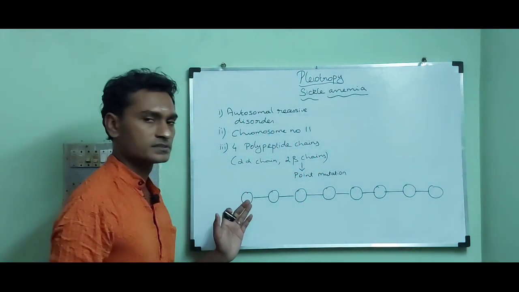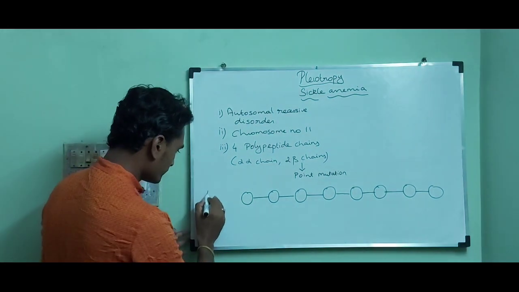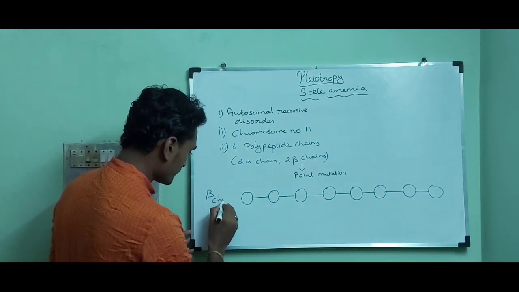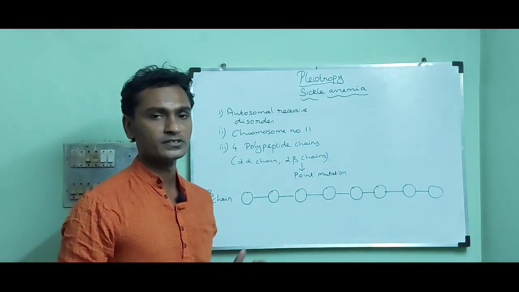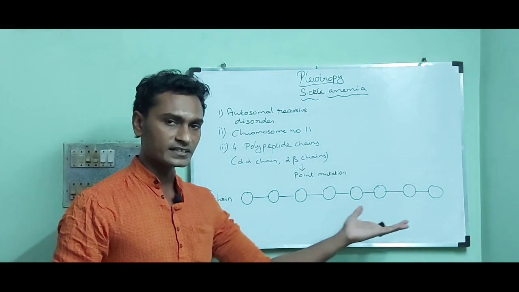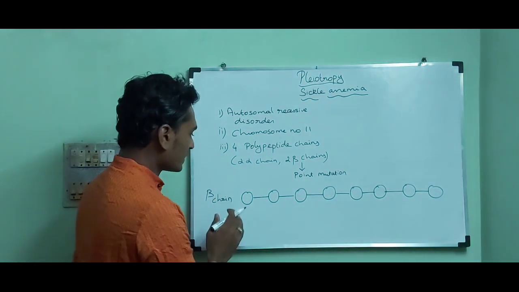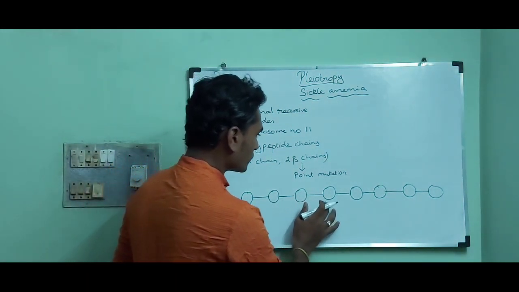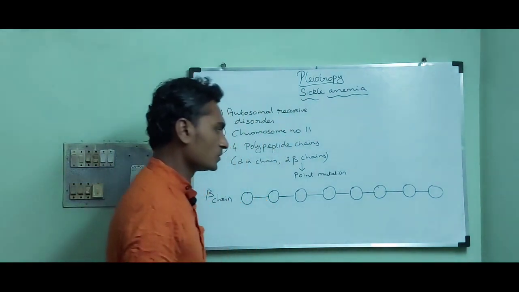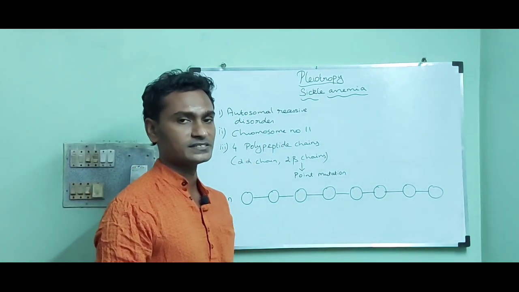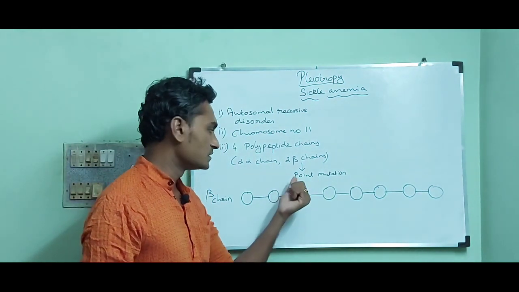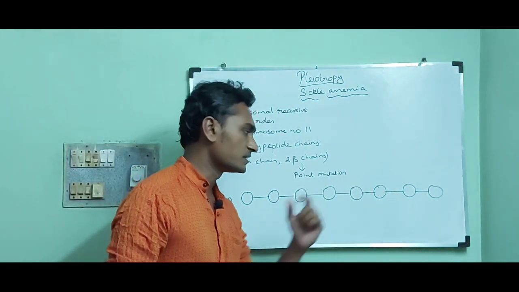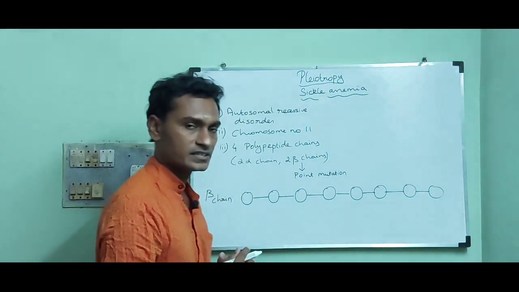So this is a beta chain. It contains the sequence of amino acids which are arranged linearly. Here you have 1, 2, 3, 4, 5, 6. So in the 6th amino acid the point mutation happens.